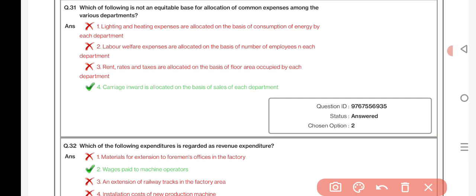Which of the following is not an equitable base for allocation of common expenses among the various departments? Carriage inwards is allocated on the basis of sales of each department. Which of the following expenditure is regarded as revenue expenditure? Wages paid to machine operators.